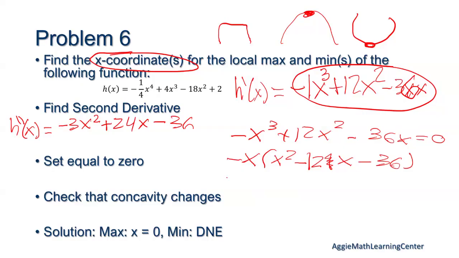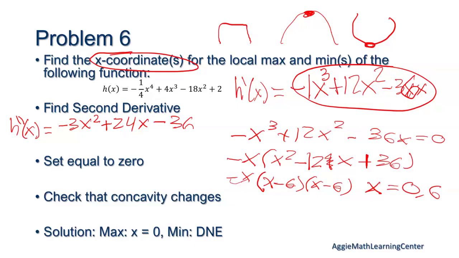Okay. And then this one will give us 0 for one of them, and then we can factor this further. It multiplies to positive 36 and adds to 12, so x minus 6 and x minus 6. Everyone agree? Okay, so that means x is 0 and 6. Then we check those with the second derivative.